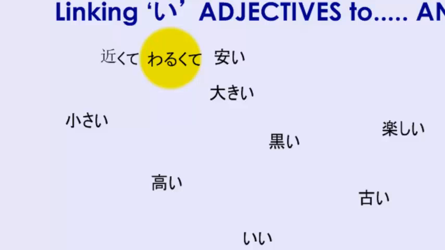What it can have, however, is the negative, and you can use the same thing to link a negative adjective to something else. Let's have a look at yokunai. We'd remove the e, wouldn't we? And we'd replace it with kute. And now we have yokunakute, not good. We can add, let's add furui, yokunakute, furui desu.